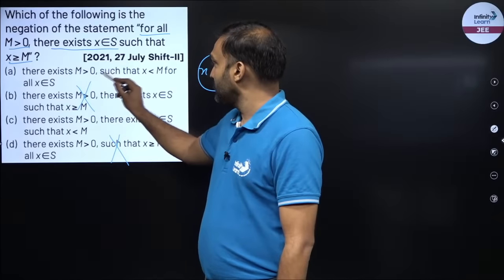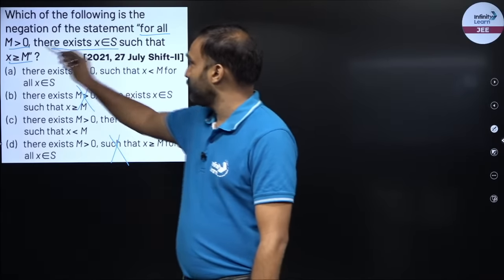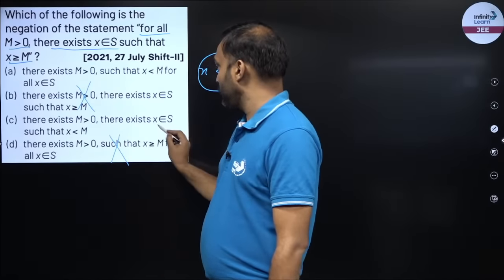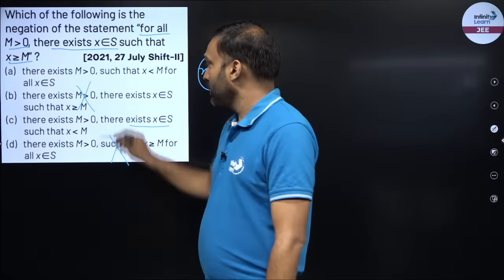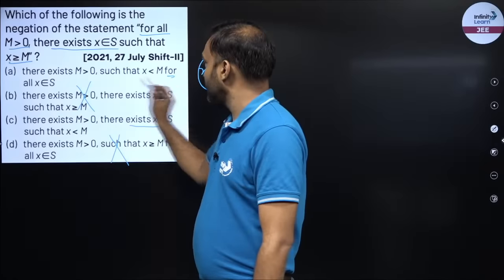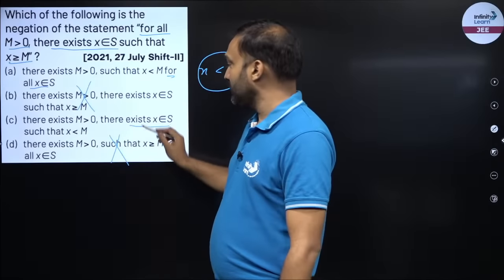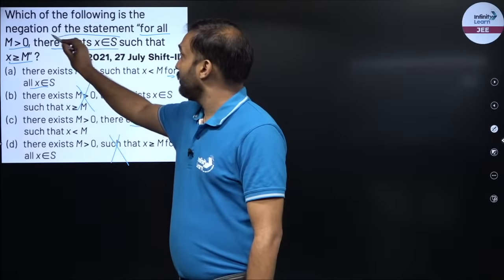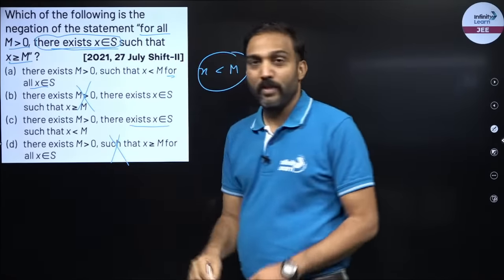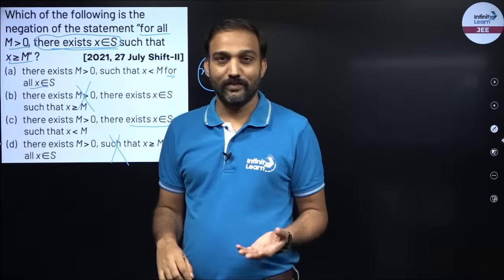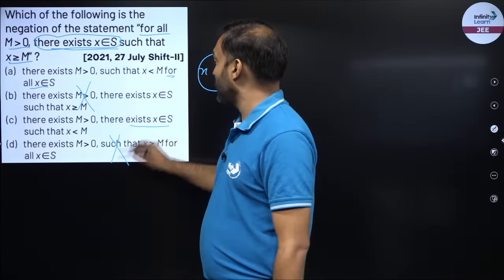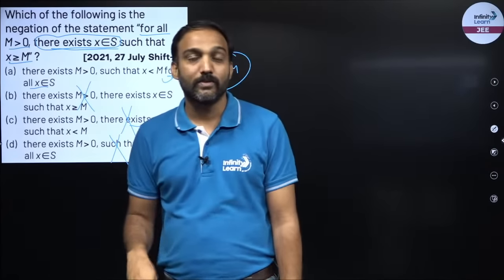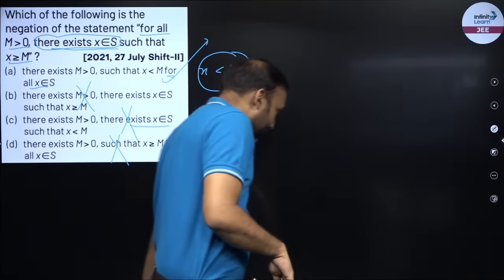Now observe, there exists m, this is correct because this is defined for m only, such that for all x, and over here there exists x. So which one shall I pick? The difference is over here. It says for all x, and it says there exists some x. Now over here it was given as there exists x belongs to S. What will be the negation of this? For all x. So negation of this is for all x. So this is the incorrect answer. My correct option is option number A. So this is how we find the negation of statements.